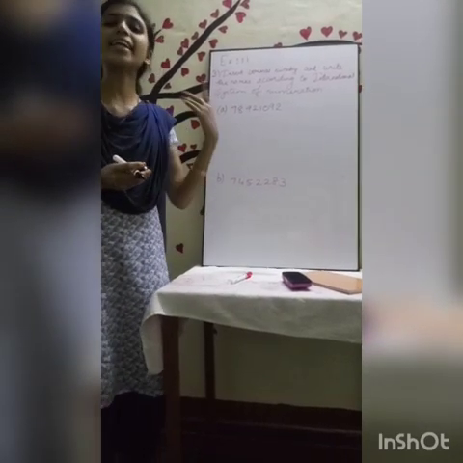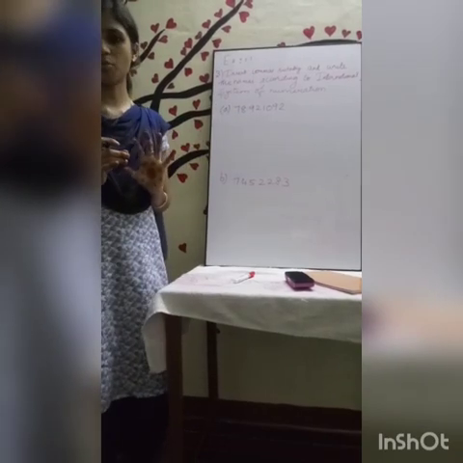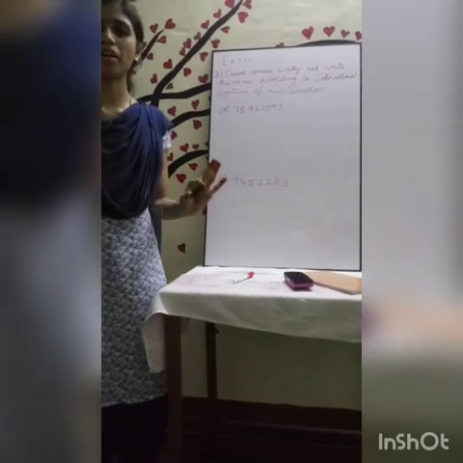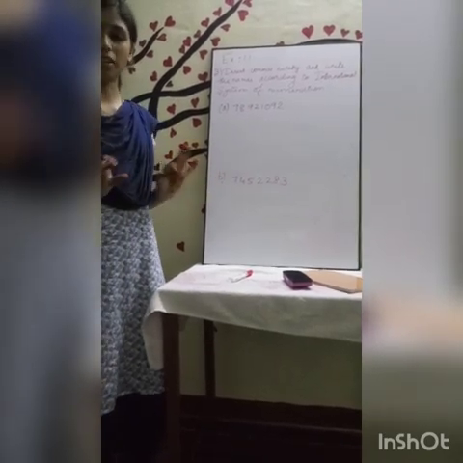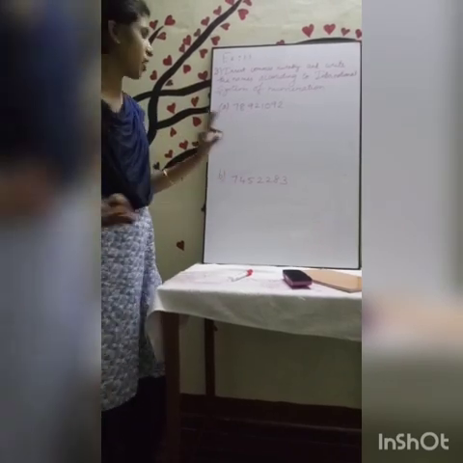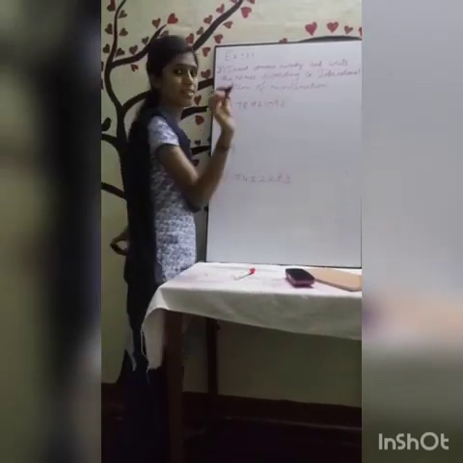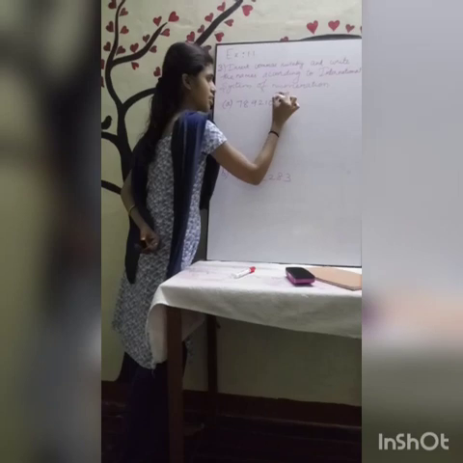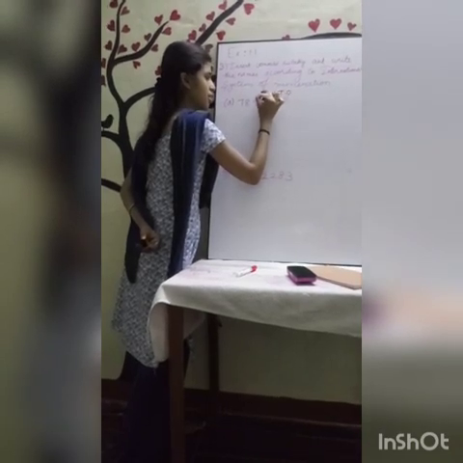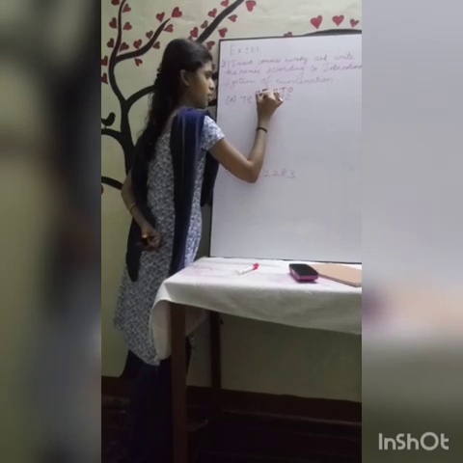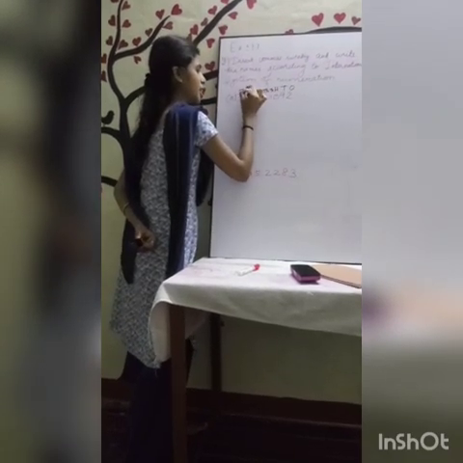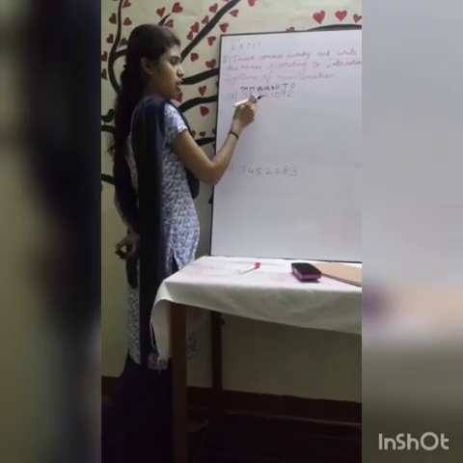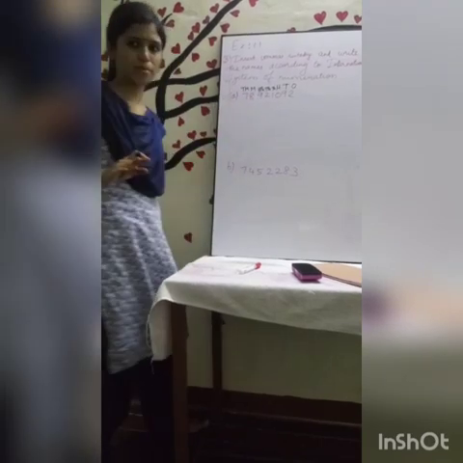The third question is: insert commas suitably and write the names according to the International System of Numeration. Previously we did the Indian system of numeration. Here it is the International System of Numeration. That is the only difference. We are just going to insert commas and write the number names. It is not very hard, it is very simple. First I am going to write the place values based upon the International System: ones, tens, hundreds, 1,000, 10,000, 100,000, million, 10 million. Understood how to write the place values?